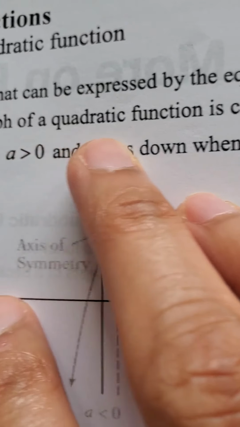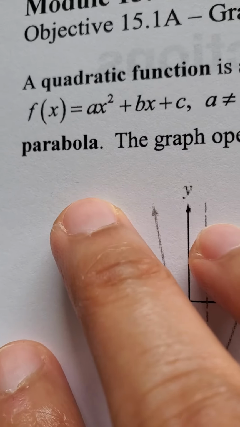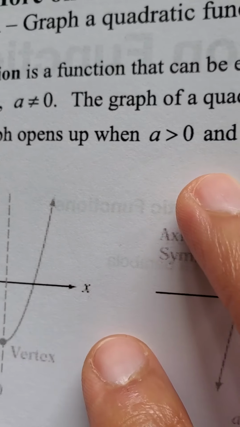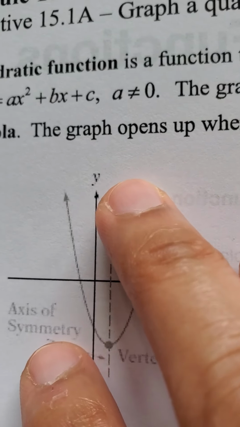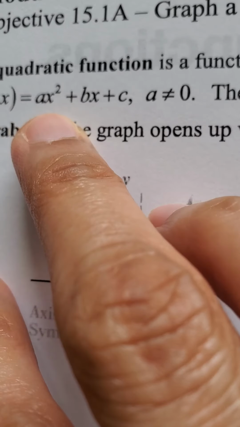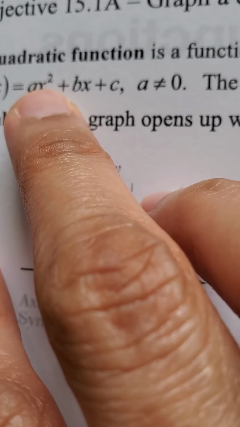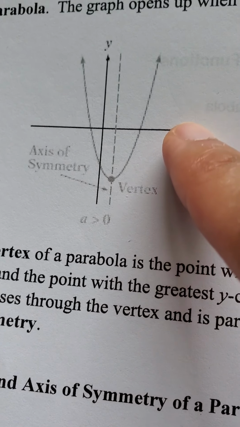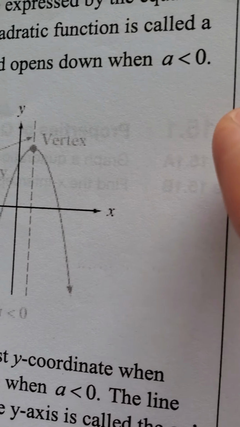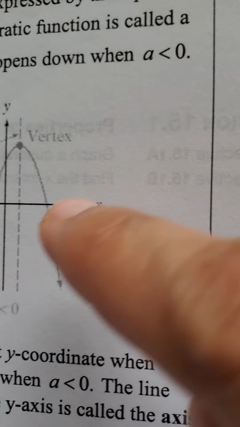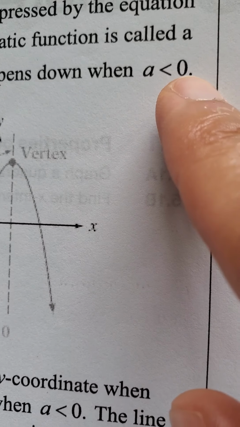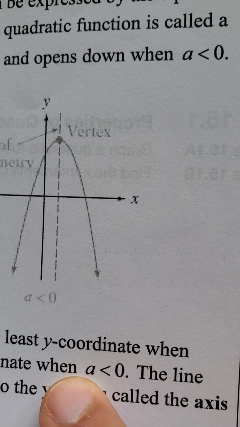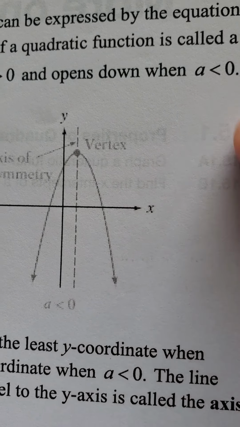So the graph of a quadratic function is called a parabola. So that's what we're graphing today, parabolas. And if the graph opens up, it means that a is greater than 0. So that means if we have some quadratic equation where a is greater than 0, your parabola will be upwards, right? However, if a is less than 0, meaning if you have a negative function, the graph will go downwards.